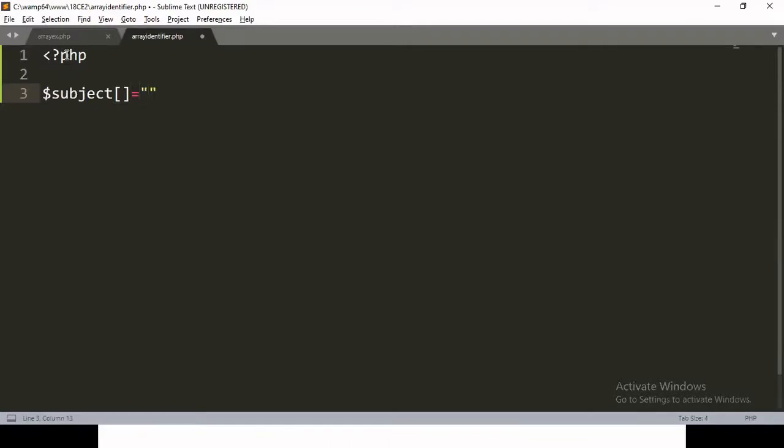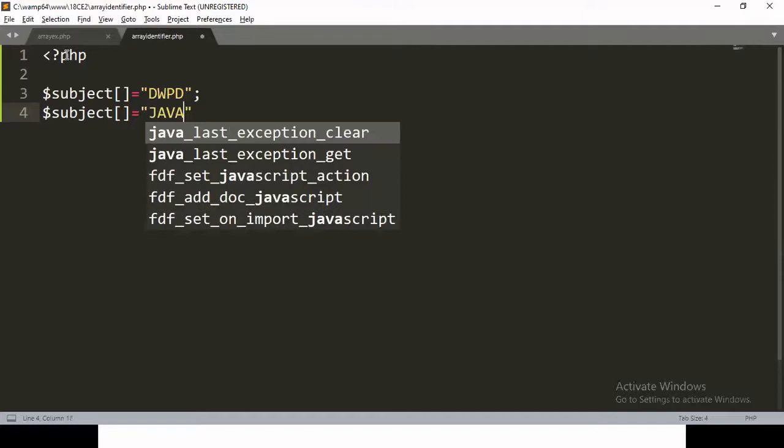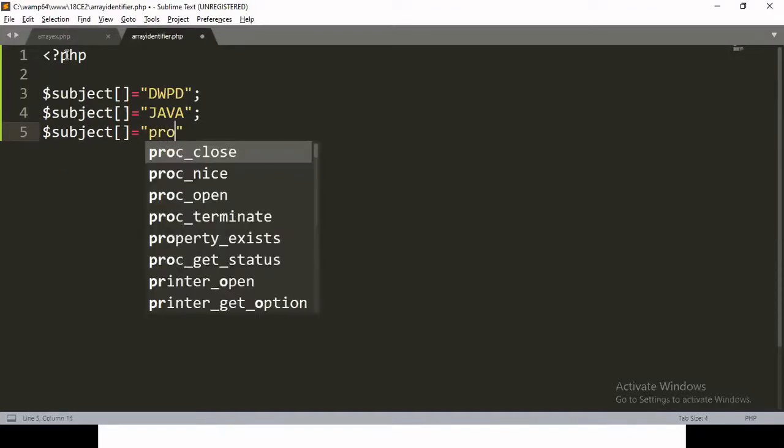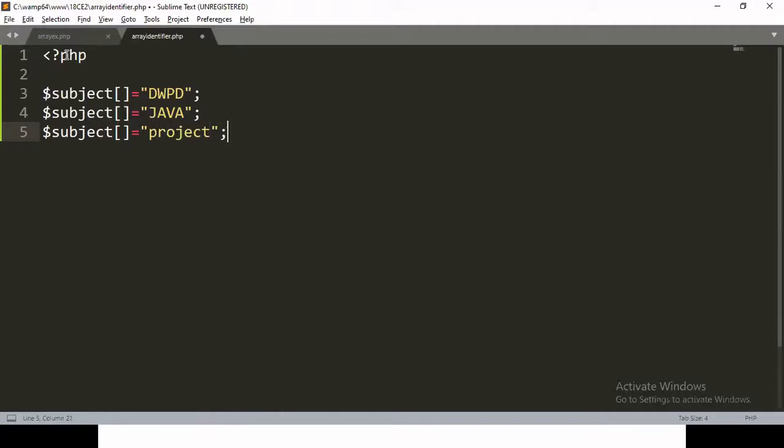Now I'm writing some subject name. So again I'm writing DWPD. So that is my first element. $subject array identifier is equal to subject name. So another subject, that is Java. So that is my second element. Again I'm writing $subject, then array identifier, then I'm writing subject name. So that is project. So here I have created three subject names: DWPD, Java and project.